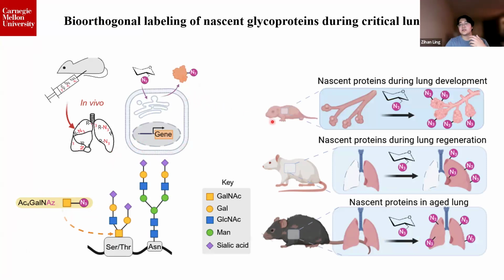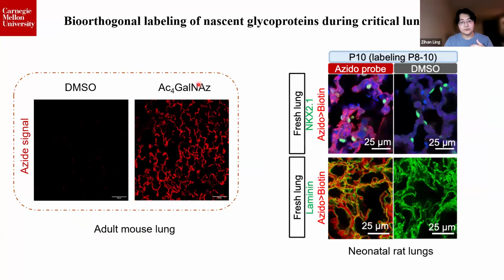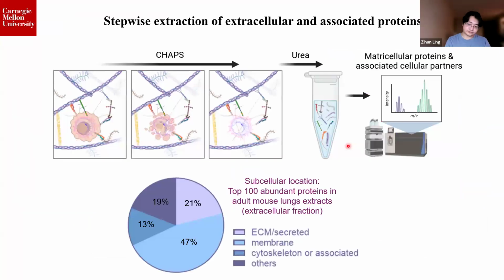We aim to apply this method to three different lung stages: lung development, regeneration, and aging, to selectively study nascent proteins. And here, our immunofluorescence stainings show robust and specific AZ taggings on lungs in adult mice and neonatal rats.